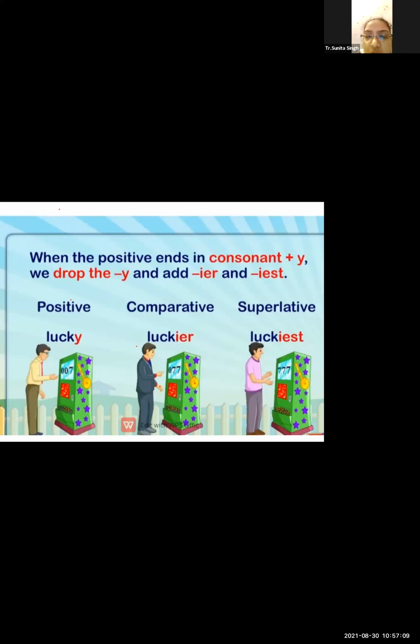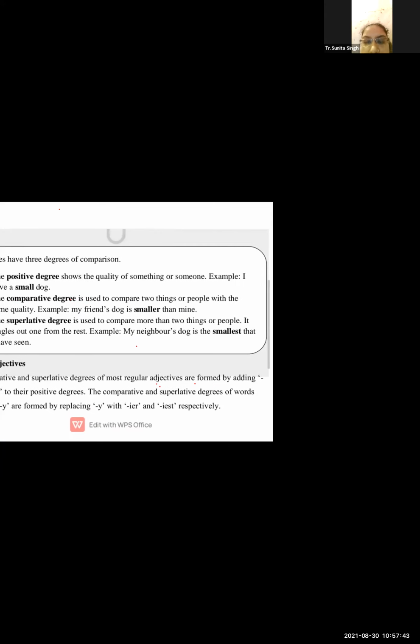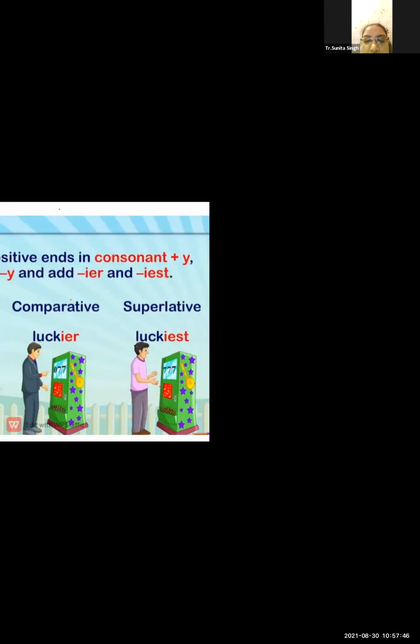When the positive ends in a consonant plus y, drop the y. You have to cut the y and add ier in the comparative and iest in the superlative. This is also one of the forms you have to remember. If you find consonant plus y, cut the y when you convert it into a comparative. So there you write luckier and luckiest. Now let us see one more example.